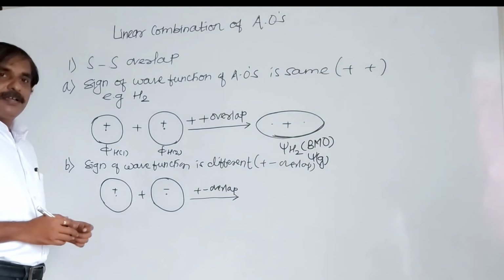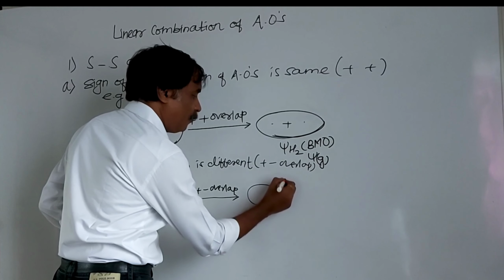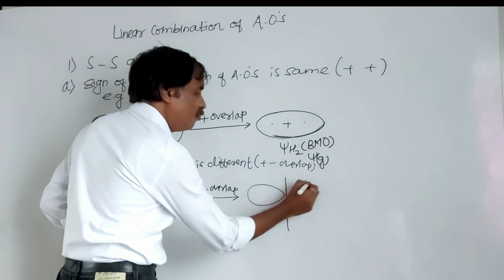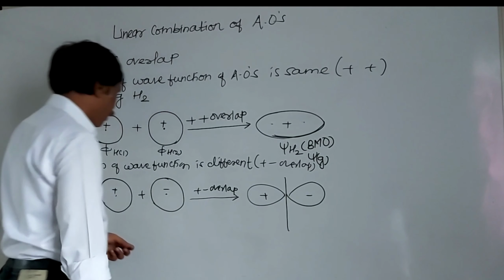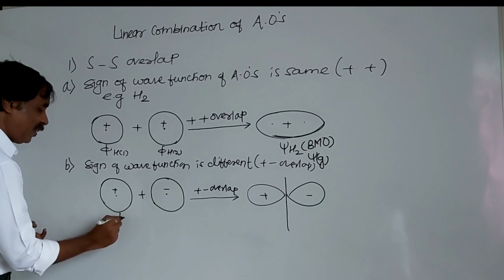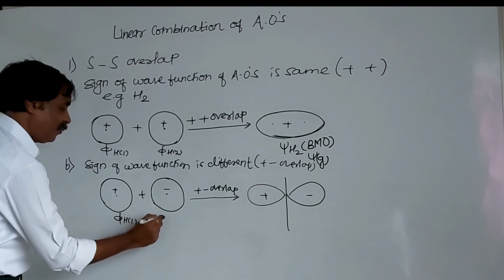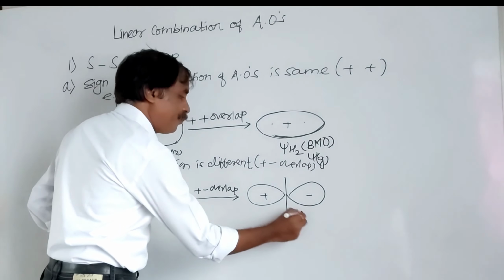Now here there is a subtraction, and here it is the formation of what? Anti-bonding molecular orbital. This is the wave function of hydrogen 1, and this is the wave function of hydrogen 2. Here it is psi star H2.